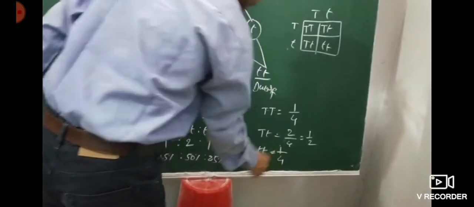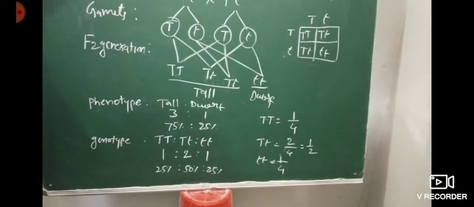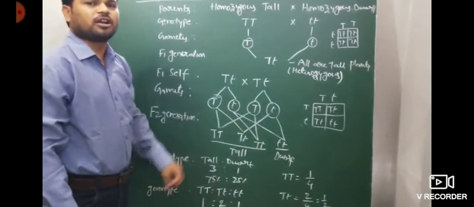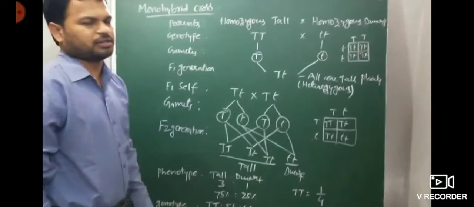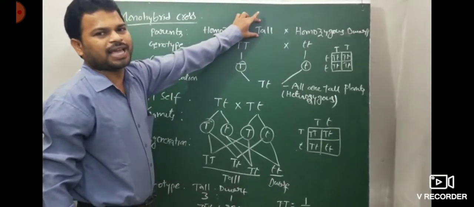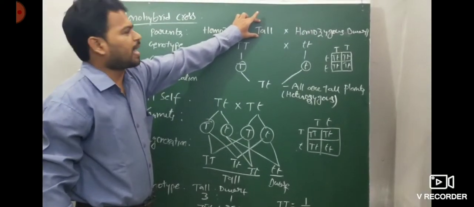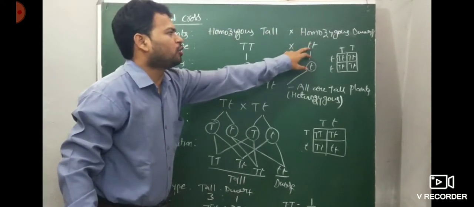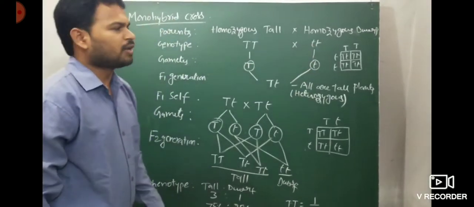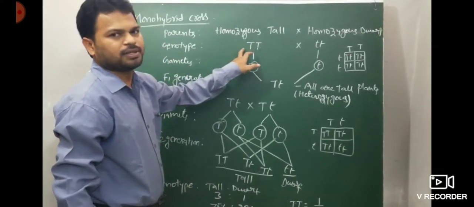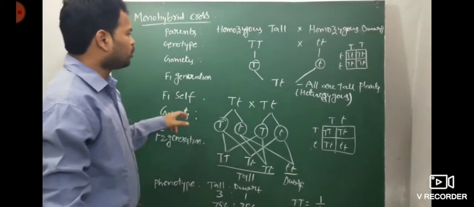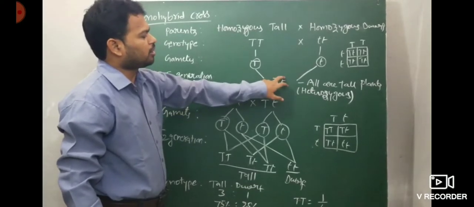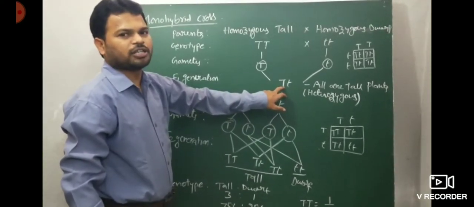So this is the monohybrid cross. Once again I will explain: the monohybrid cross can explain the law of dominance and the law of segregation. Tall is the character. The character is controlled by discrete units called factors, and factors always occur in pairs. First, the law of dominance: according to this law, in dissimilar factors, one is the dominant and the other is recessive. That is why the plant is tall; capital T is dominant.